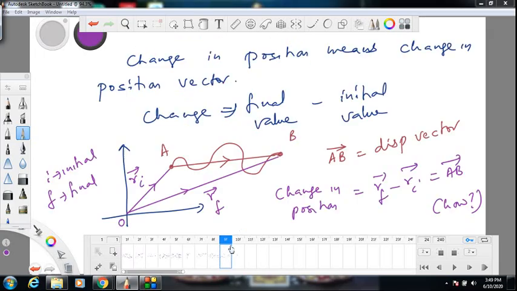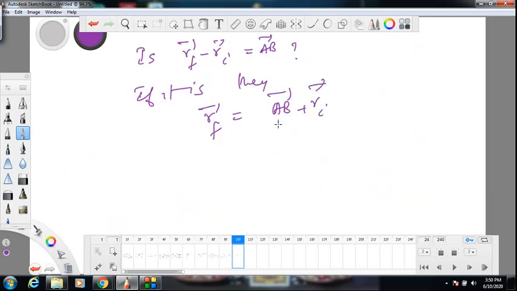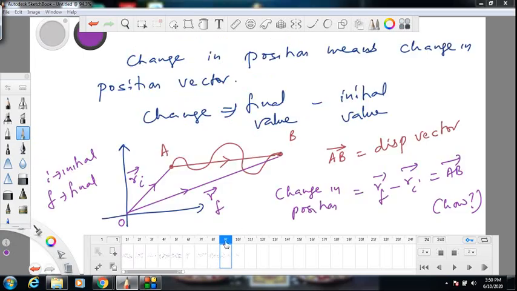Is it correct? R initial is this vector, plus AB gives you R final by the triangle law of vector addition. At the head of R initial I put the displacement vector AB and add to get Rf. So Rf is AB plus Ri. That means AB is Rf minus Ri, the change in position.